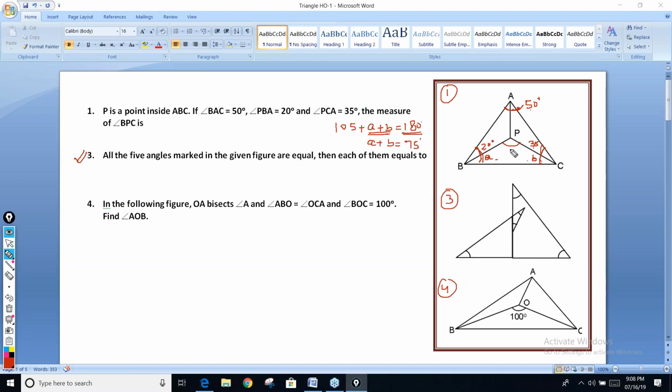If A plus B is 75, what about this angle? This angle is 105. That is the question. So the first answer is 105. Some people got 125, some people got 145 even. This is clear now to everyone. Any doubt in the first question?